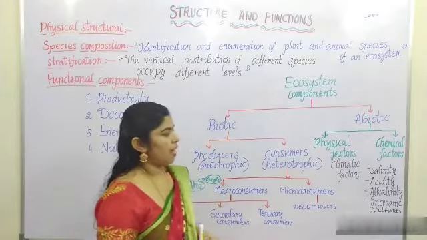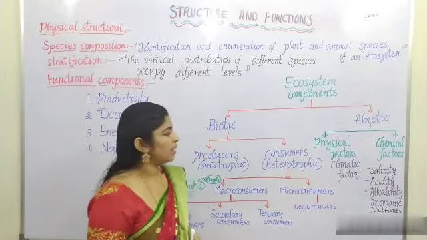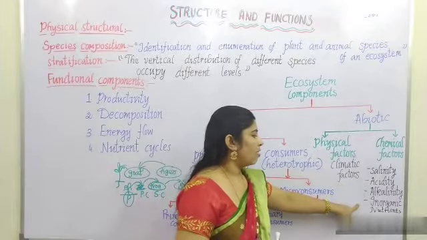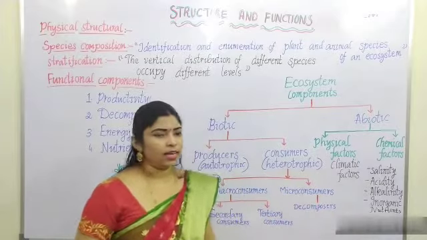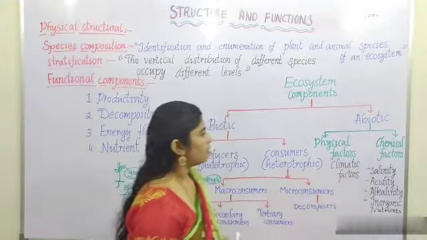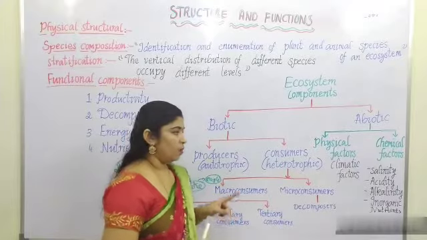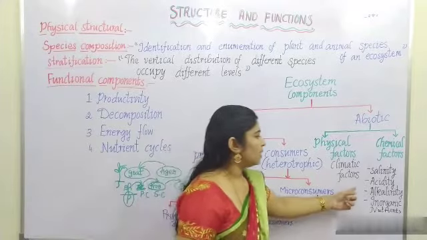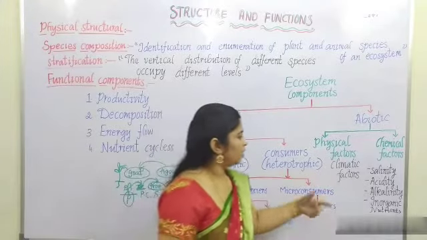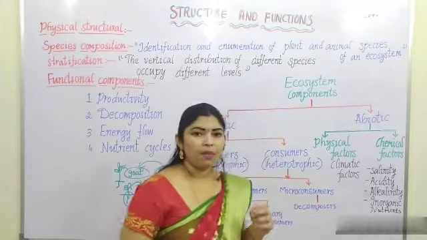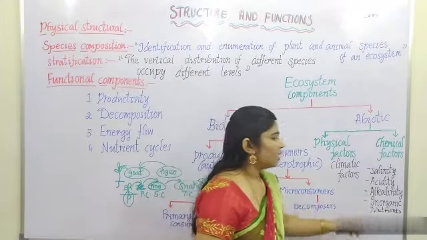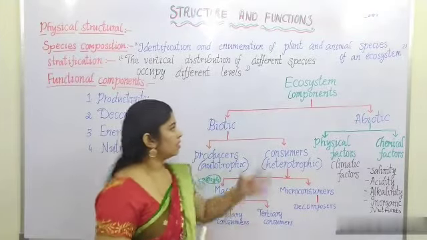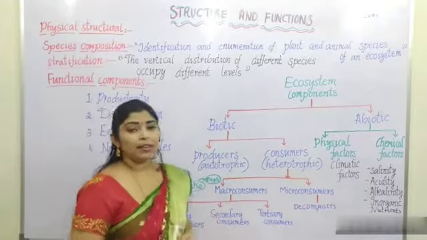Next one is chemical factors. Chemical factors means here salinity is there, acidity is there, alkalinity is there, and the inorganic nutrients. Salinity means salty. Acidity means acidic in nature. Alkalinity means some of the bases may be present, and inorganic nutrients also we can consider as abiotic factors. So these are the components of the ecosystem.